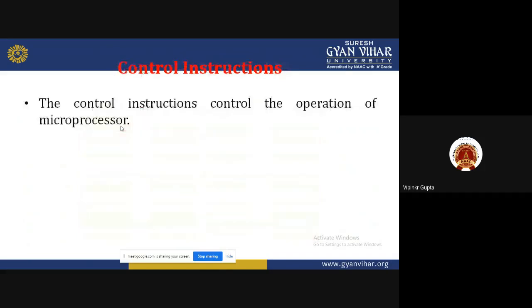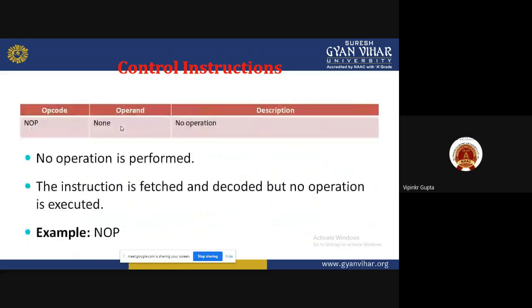After the branching instructions, we come to the control instructions. The control instructions control the operation of the microprocessor. First one is the NOP. As the name suggests, NOP means no operation. It means nothing is to be done. The instruction is fetched and decoded, but no operation is executed, because its meaning is also no operation.